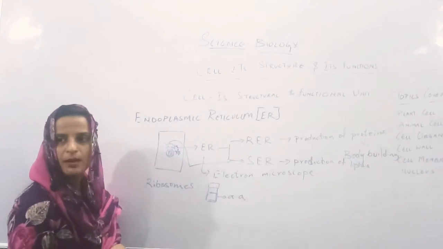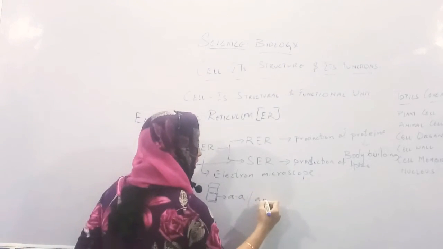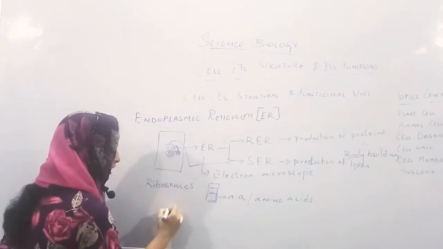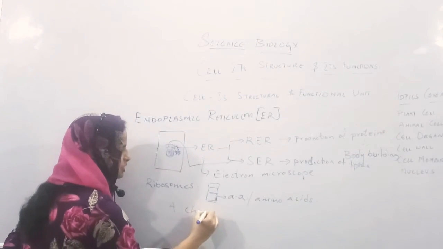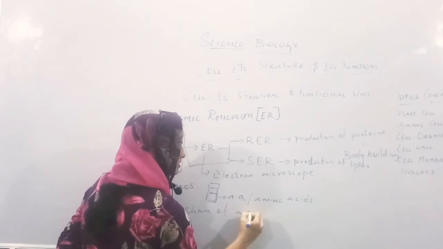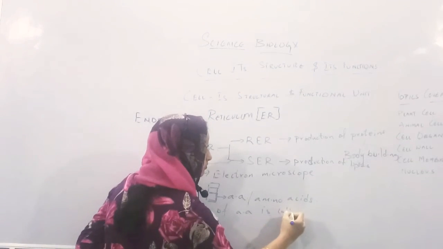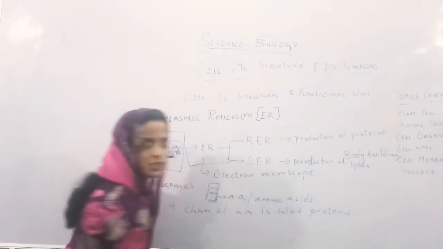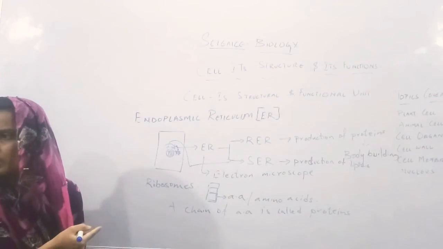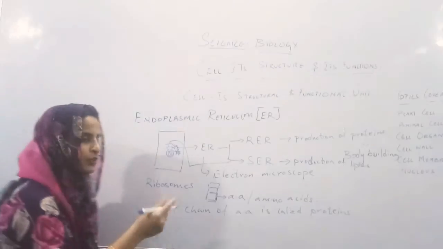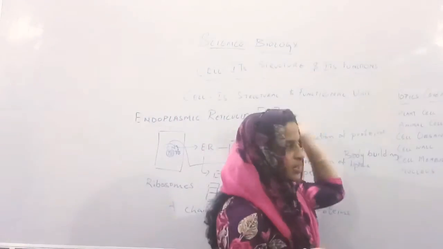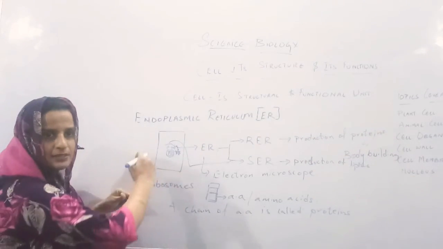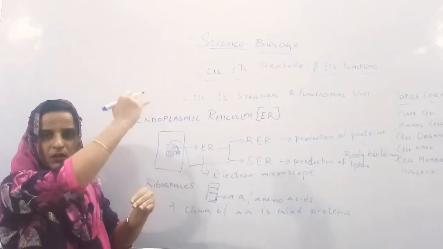क्या बोलते हैं उनको? Amino acids. A chain of amino acids is called protein. Okay, when you want to build a house, what will you do? This wall is being created. How is this wall made? You are keeping the bricks one by one on each other.